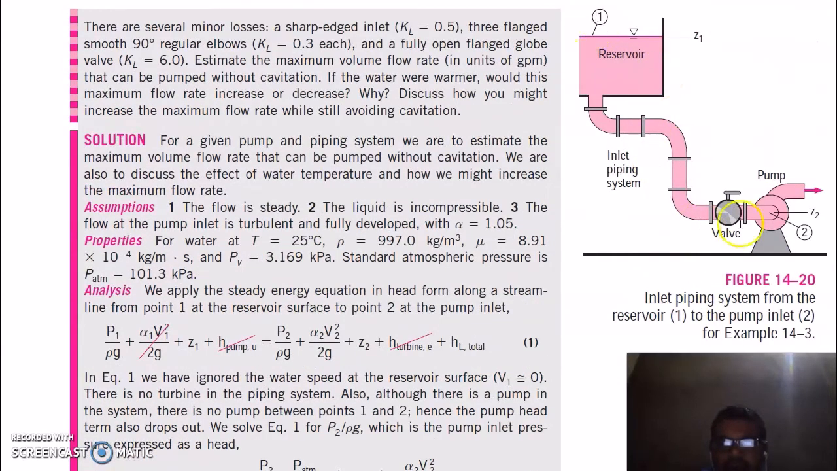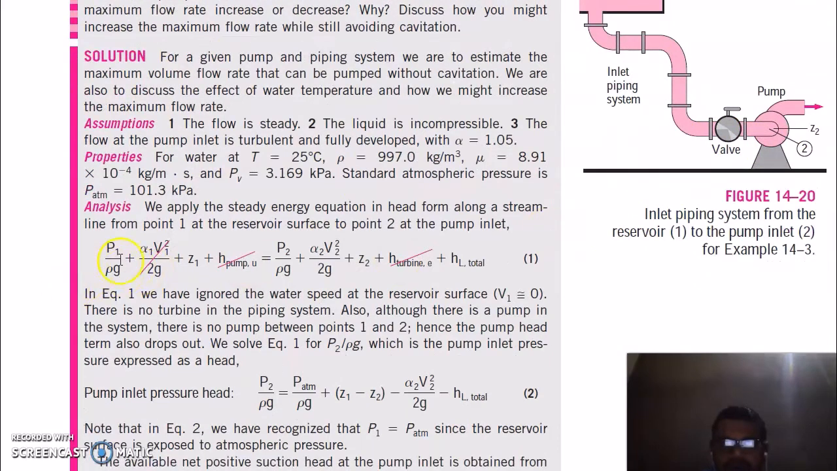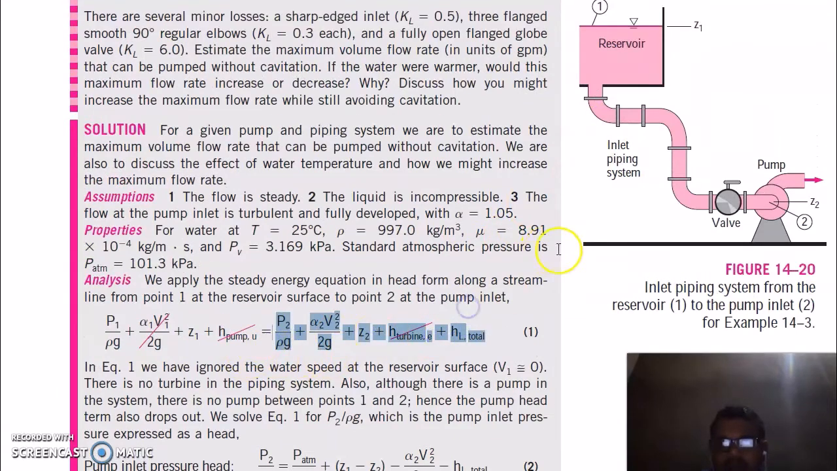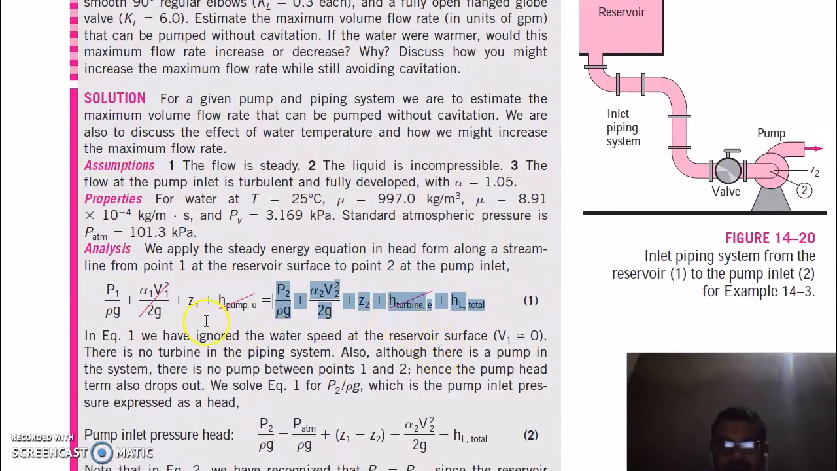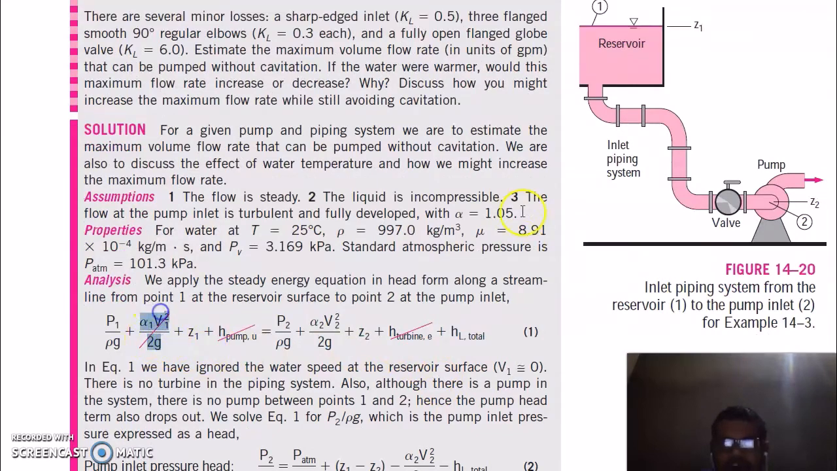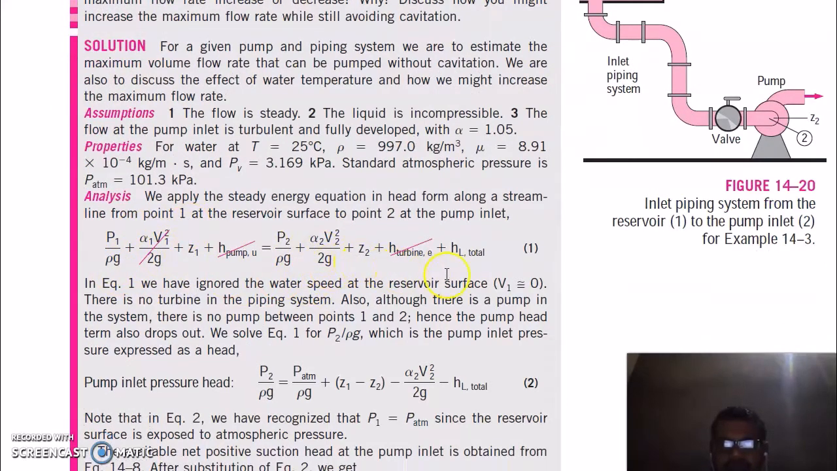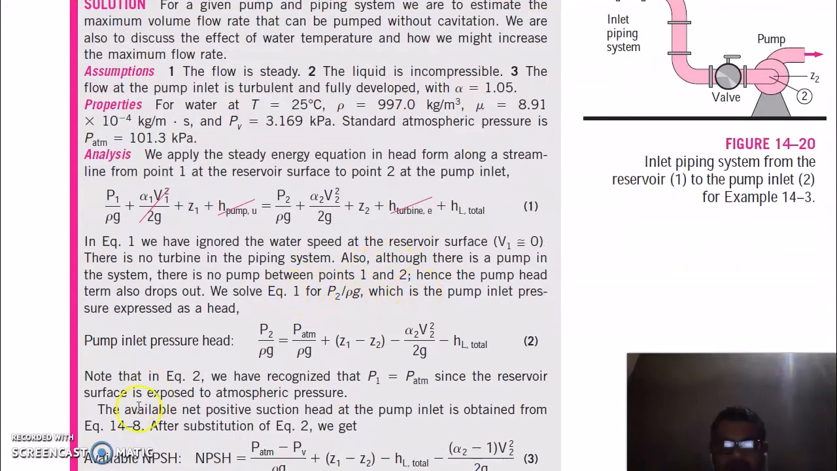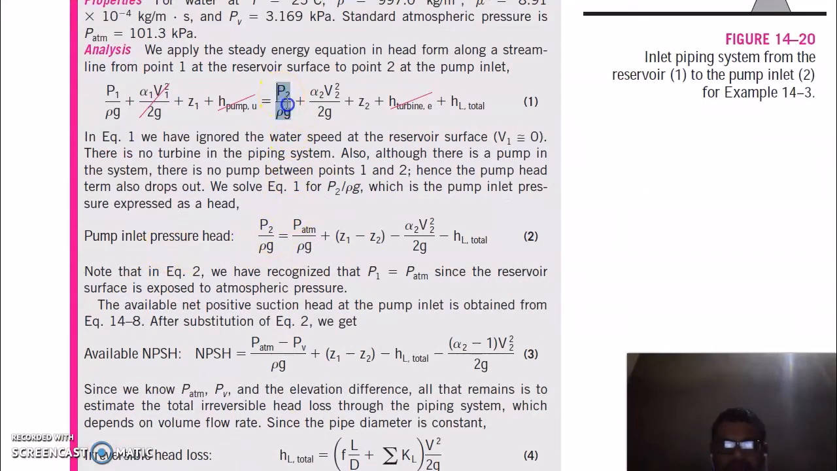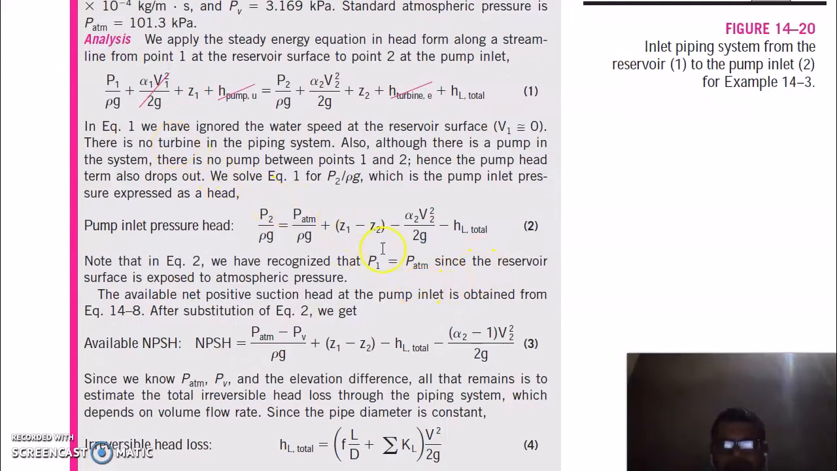Now we apply the energy equation at points 1 and 2. This is the energy equation at point 1, this is the energy equation at point 2. Between 1 and 2 there is no pump and turbine, so it will cut out. And at the reservoir the velocity is 0, it is a still position, so it will be cancelled out. From here you can find this value P2 by rho g. This is the pump inlet pressure head available. Notice that your P1 is equal to atmospheric pressure.